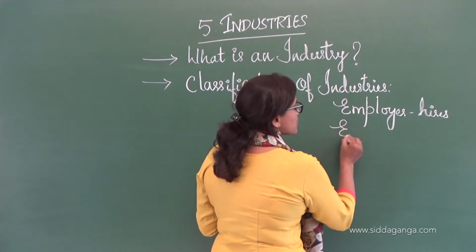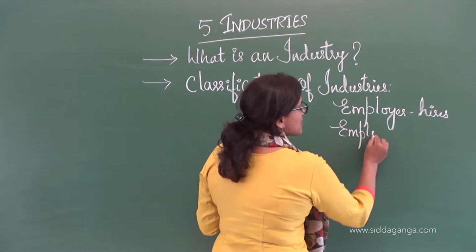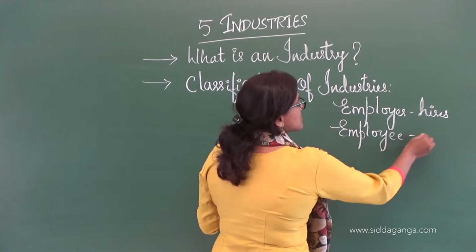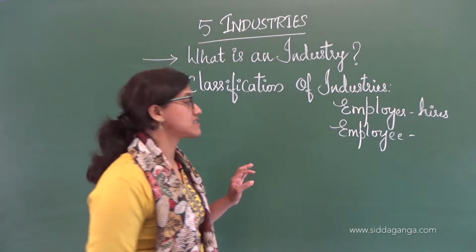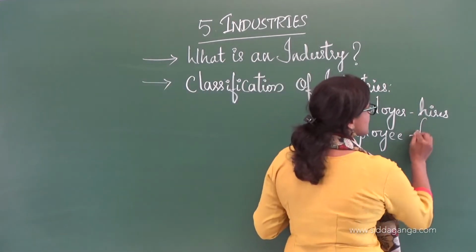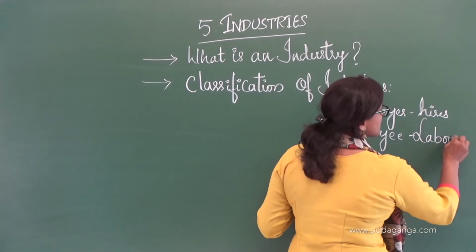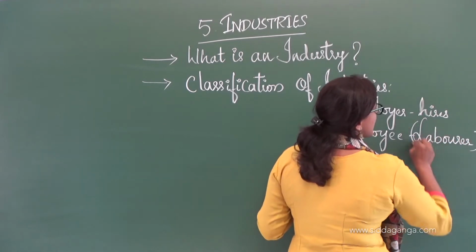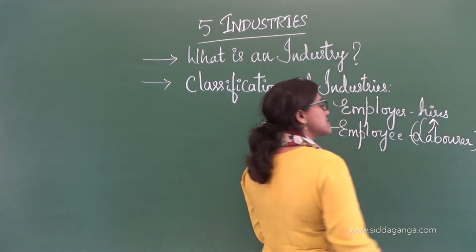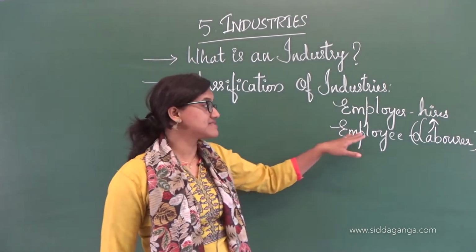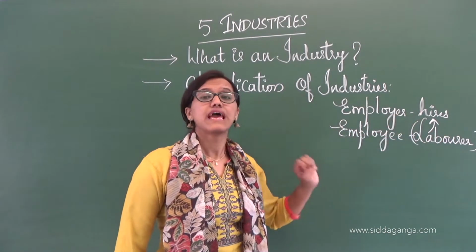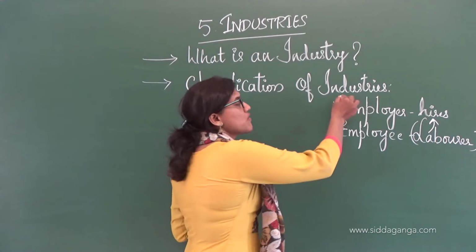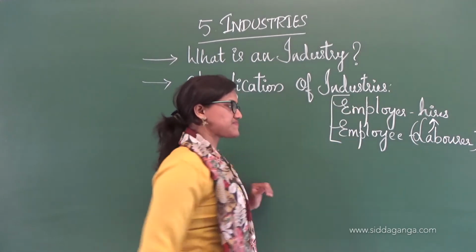And who is an employee? An employee can be called the worker or the labor, even a laborer, and he is hired by the employer. He is hired, he works for the employer. So what is an industry then?